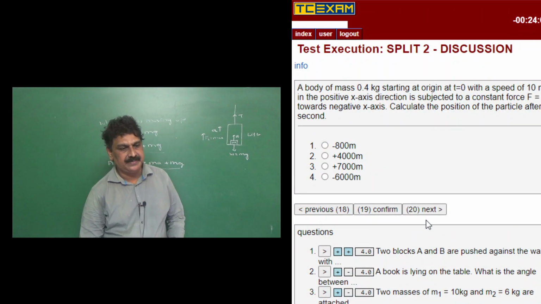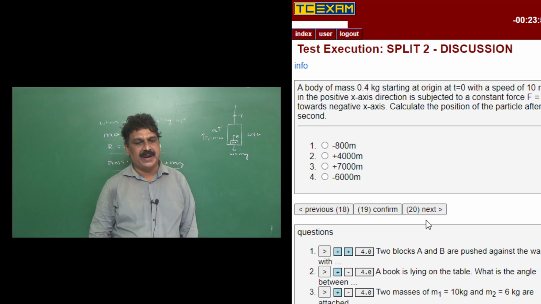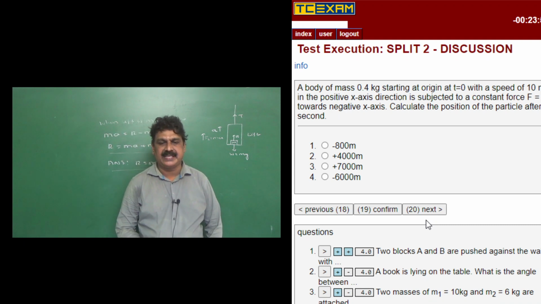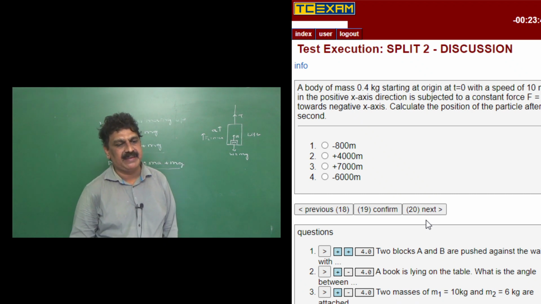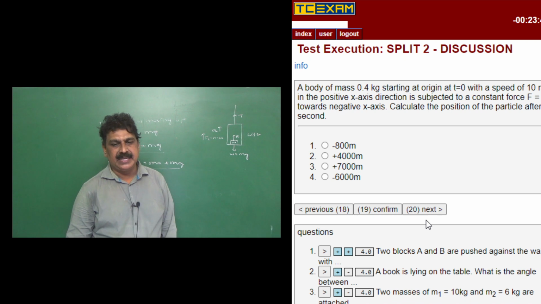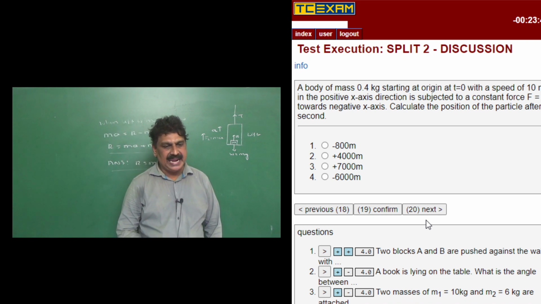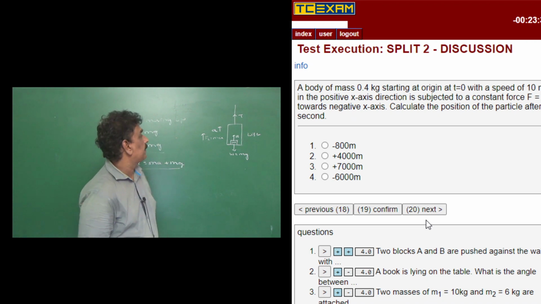Now the next question. A body of mass 0.4 kg starting at origin at t equal to 0 with a speed of 10 meter per second in positive x direction is subjected to a constant force F equal to 8 Newton towards negative x-axis. Calculate the position of the particle after 25 seconds.